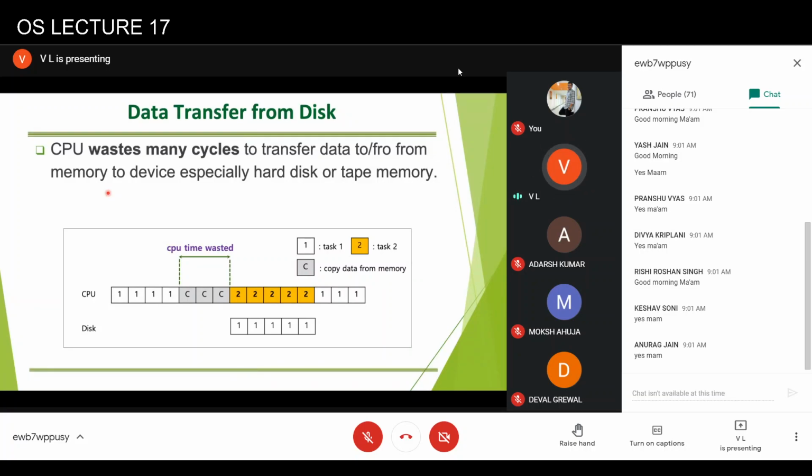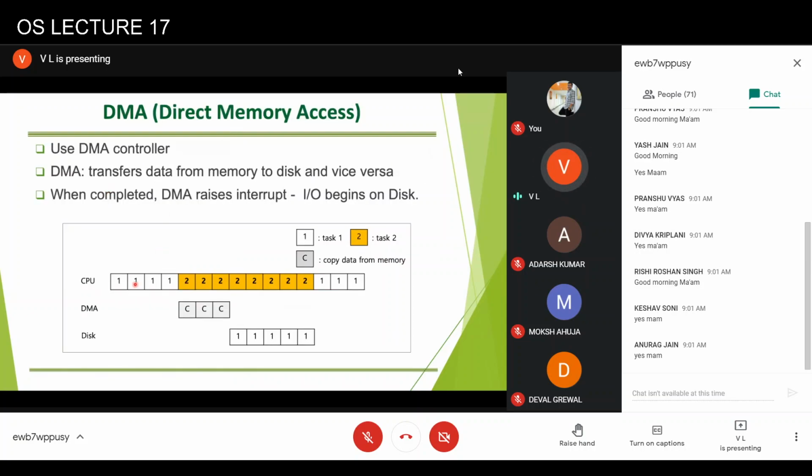So the idea is that you use a special hardware. Whenever the CPU wants to transfer data to hard disk, instead of the CPU doing this work, it is done by the direct memory access controller. The direct memory access controller is also connected to the bus, and whenever it starts transferring data between memory and hard disk, the bus connecting CPU and memory will be in tri-state as far as the CPU is concerned. So the CPU cannot access the bus. The direct memory access controller is accessing the bus and transferring the data from memory to hard disk or vice versa. So the CPU is free to do whatever it wants to do.